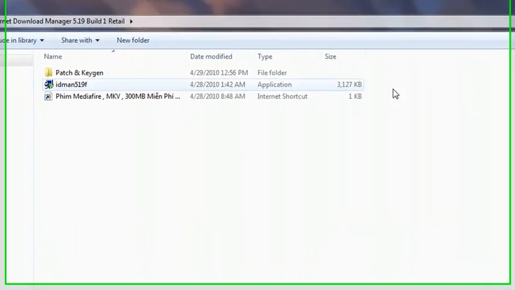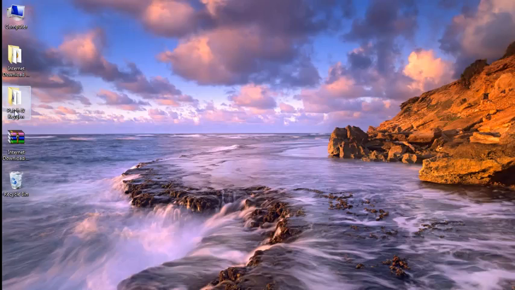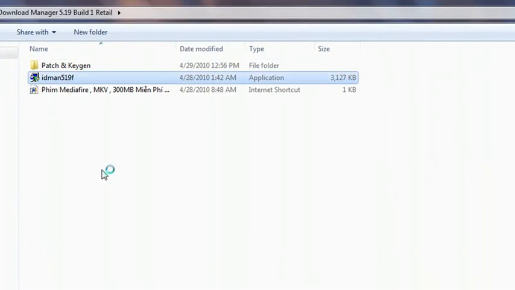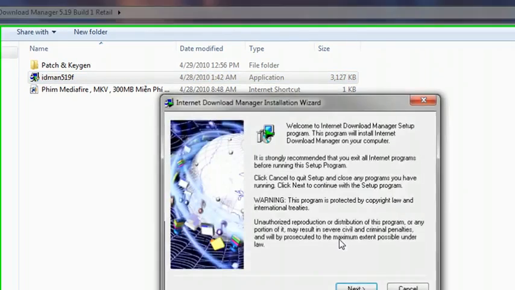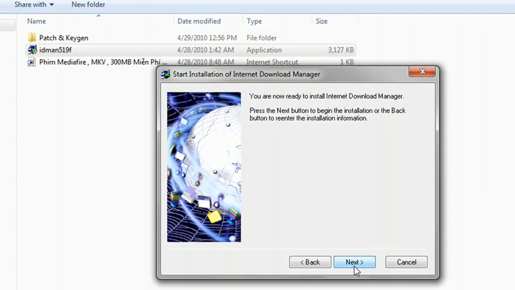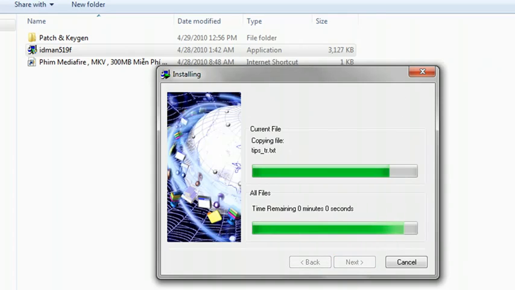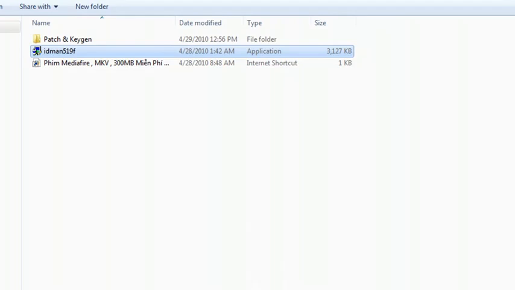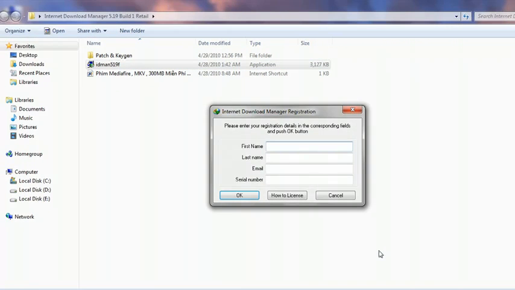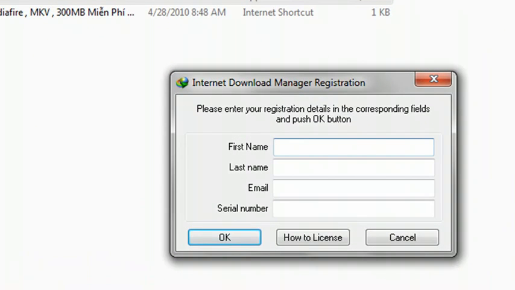First, you can install this. Click to this idm.exe. Click next. You click finish. It's the box to notice you to enter your key, but you click cancel.